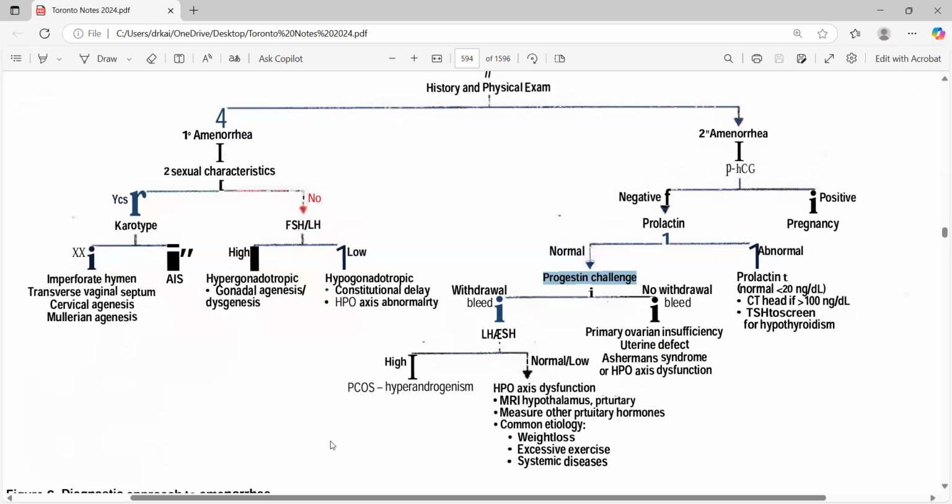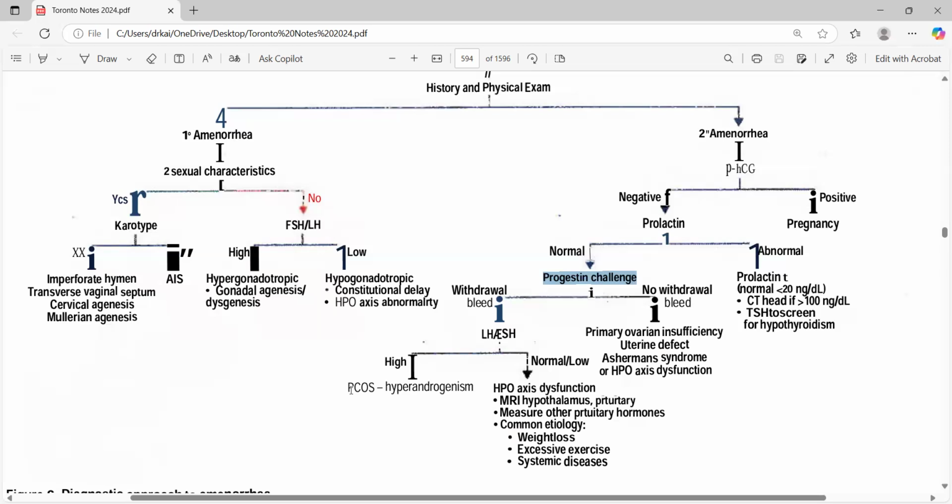Even for cases like PCOS, they do give you questions where there is hirsutism and all of that, so you can directly jump to LH and FSH. So please look into the scenario. What kind of findings are there? What kind of symptoms are there? On the basis of those symptoms, understand what they are trying to ask. If they are giving you a PCOS case, they don't want you to do a prolactin test. Is there any link between prolactin and PCOS? No. So in that case, they're looking for LH and FSH.